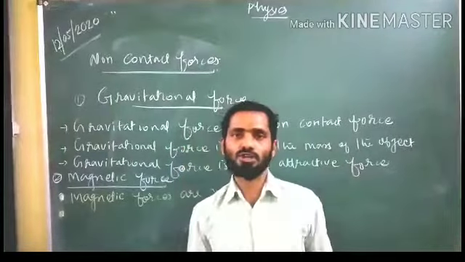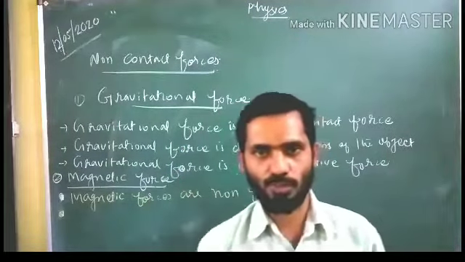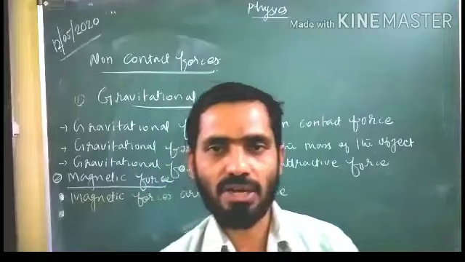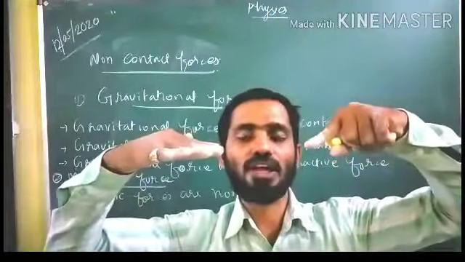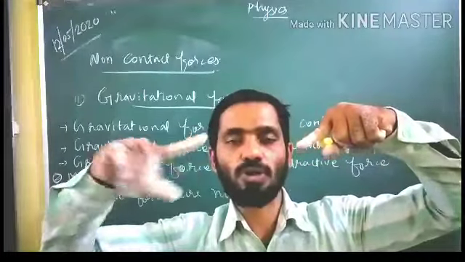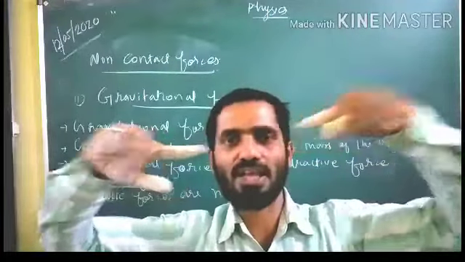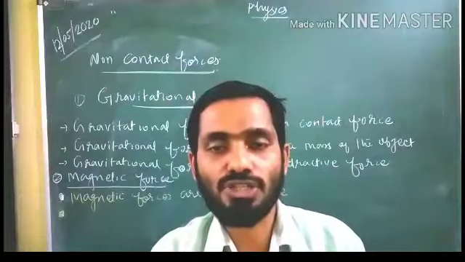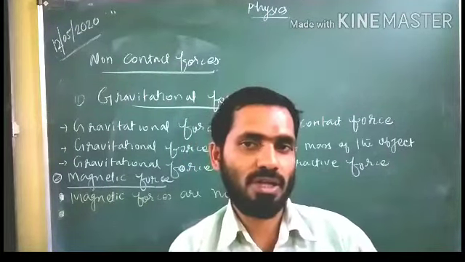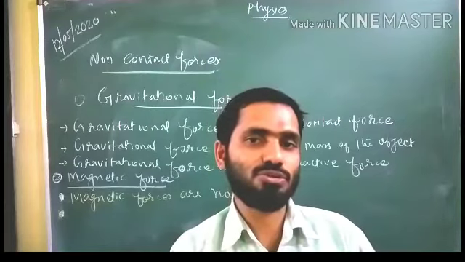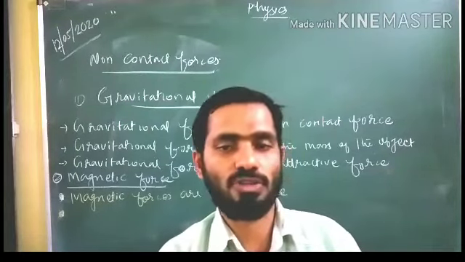Every magnet has two poles, north pole and south pole. We have studied that whenever a north pole and a south pole come together, there will be attraction. If both are north poles, there will be repulsion. So magnetic force may be attractive or repulsive according to the poles. But this is due to the presence of the poles of the magnet.